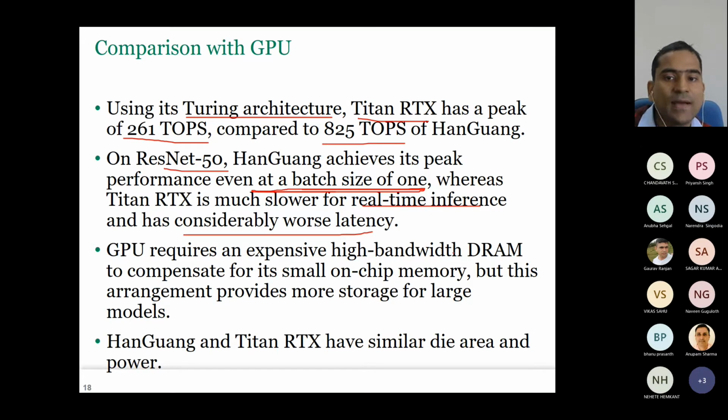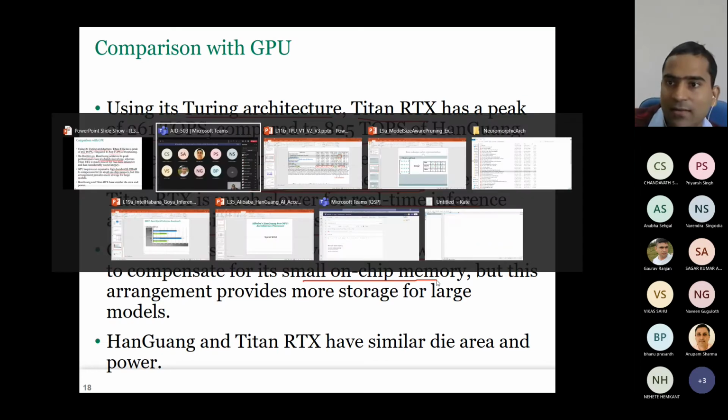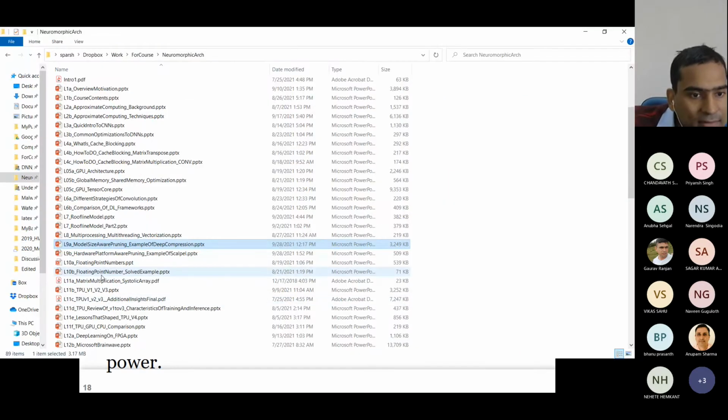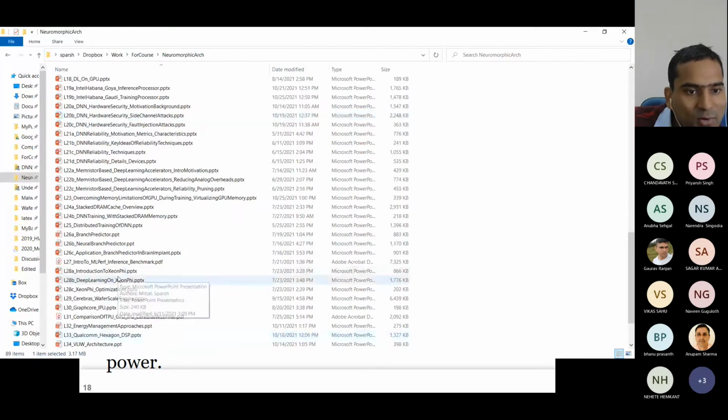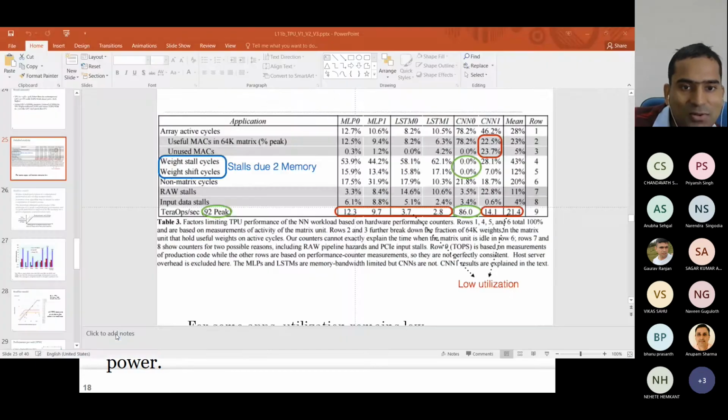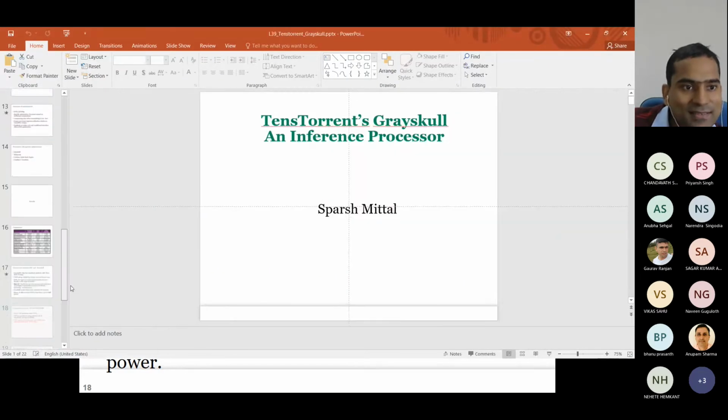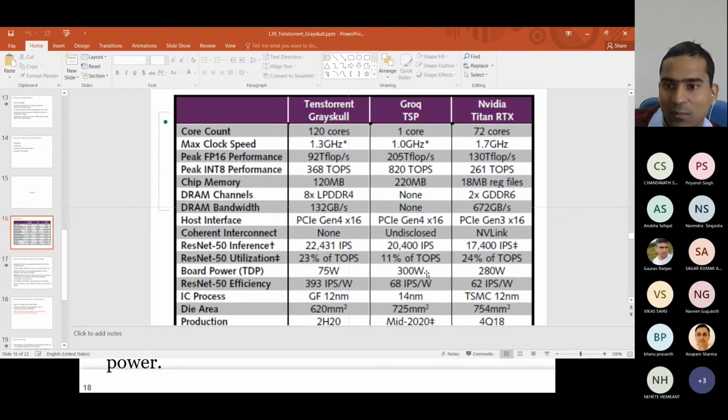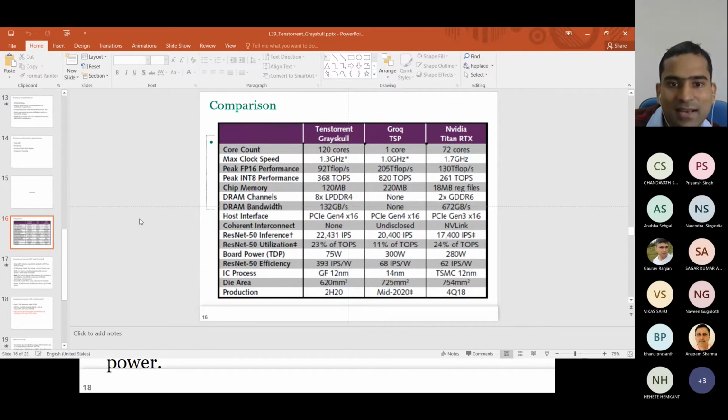Plus, the GPU requires high bandwidth DRAM to compensate for low on-chip memory. Because the GPU has very small on-chip memory, right? Let me show that figure. Again, you will have to go back and forth to fully understand, and you should not forget the previous case value. So now, can you see how much the GPU on-chip memory is from this? Can anybody tell me?